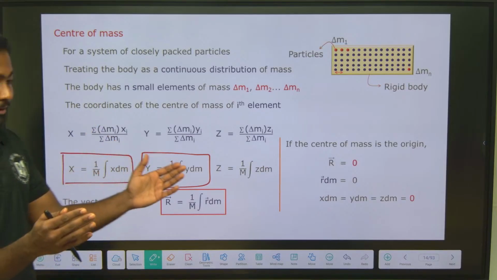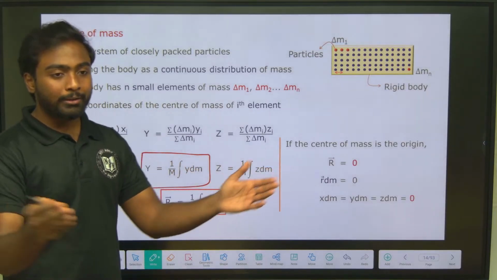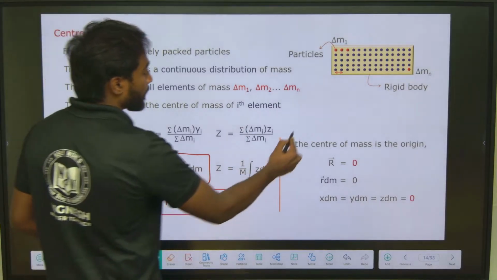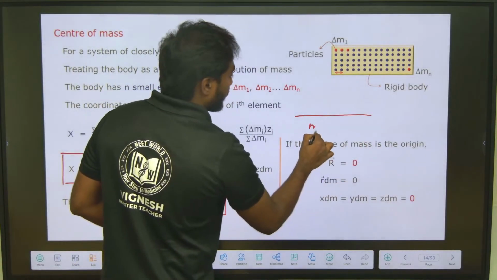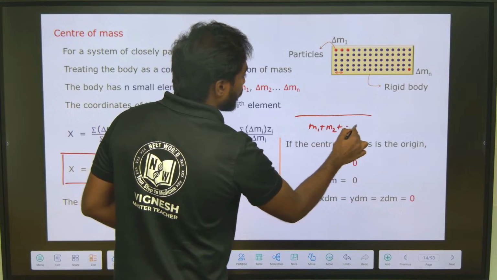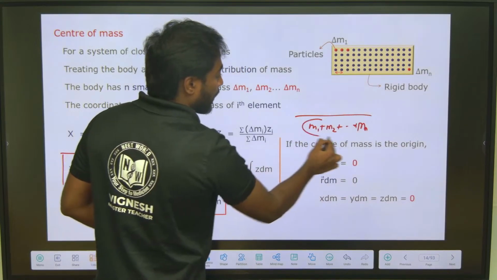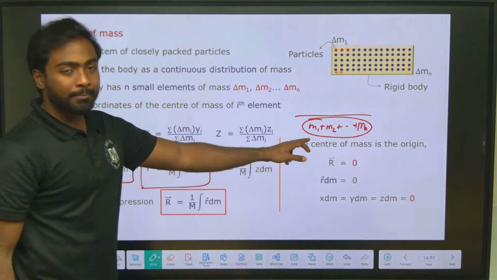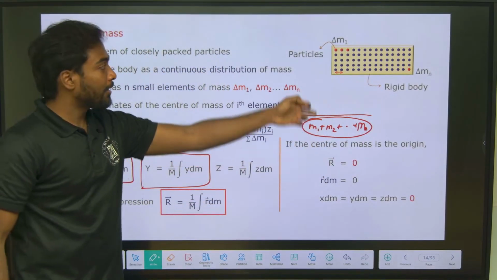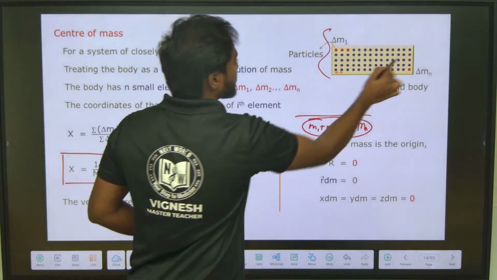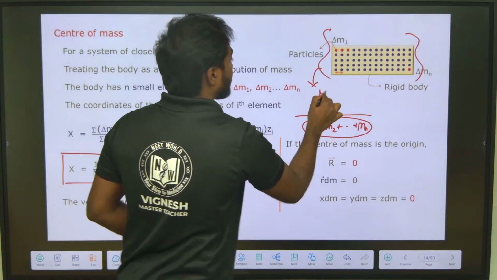Because we are considering a rigid body. When I talk about dividing by m1 plus m2 plus up to mn, n particles are there, each having different masses. If I combine the particles, the total mass of the system will be m.